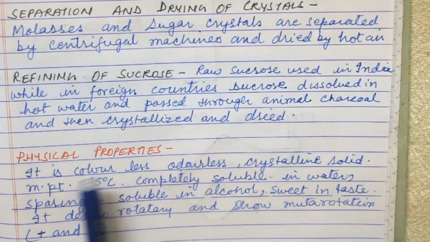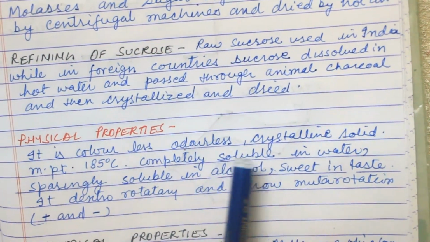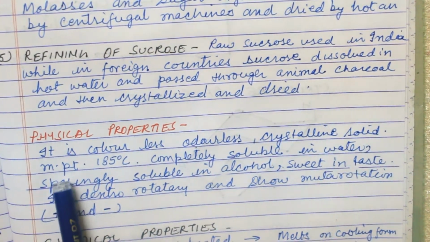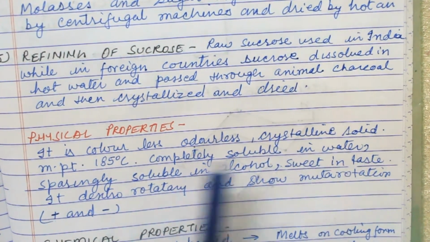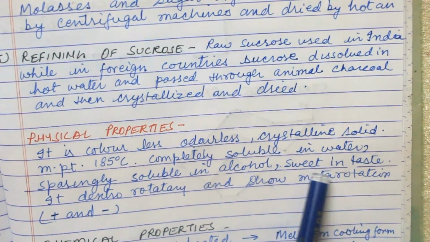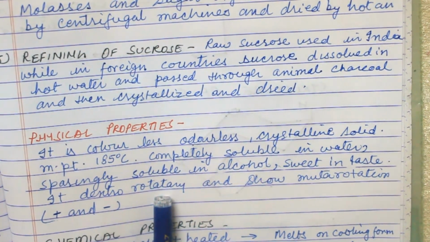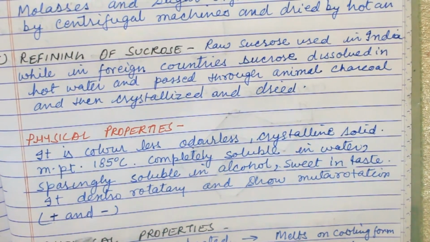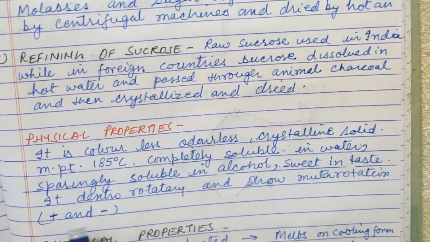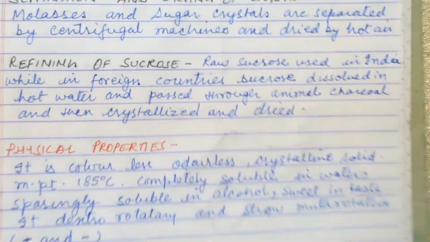Now physical properties: it is a colorless, odorless, crystalline solid, melting point 185 degrees centigrade, completely soluble in water, sparingly soluble in alcohol, sweet in taste. It is dextrorotatory and shows mutarotation, that is positive and negative both, alpha and beta both rotations they have, that is why it is known as mutarotation.